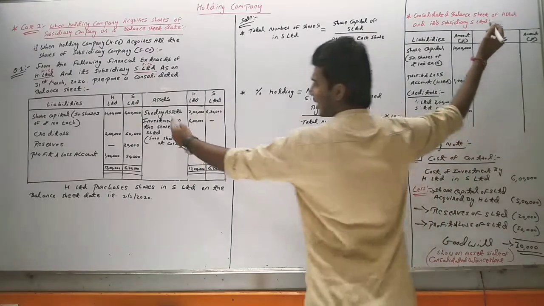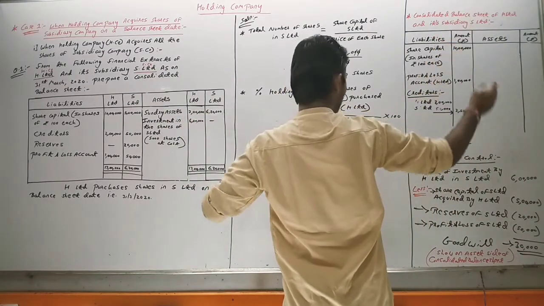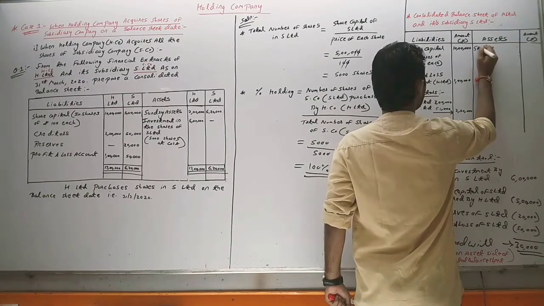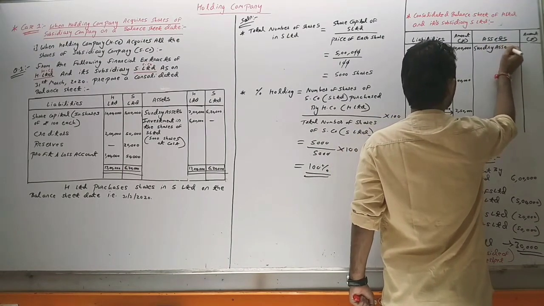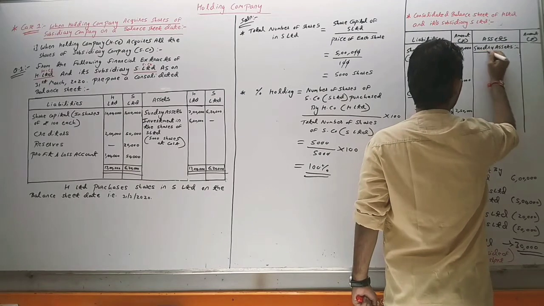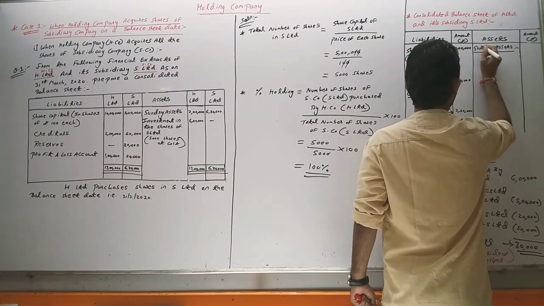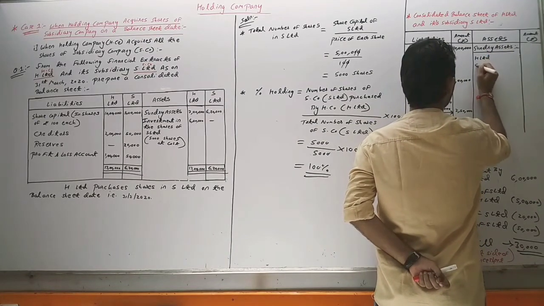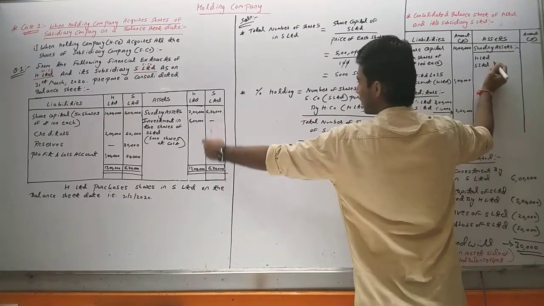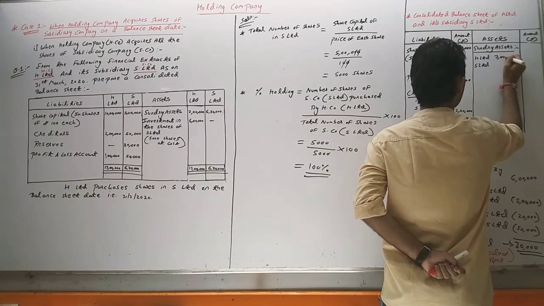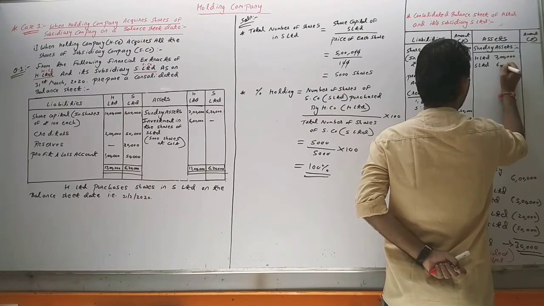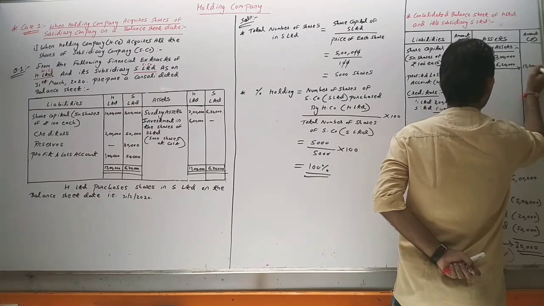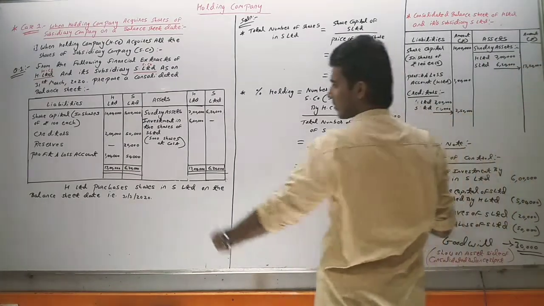After that, on the asset side, sundry assets we have not shown anywhere, so we will show them here. Sundry assets of H Limited and S Limited both: 7 lakh and 6 lakh 20,000, both equal to 13 lakh 20,000.